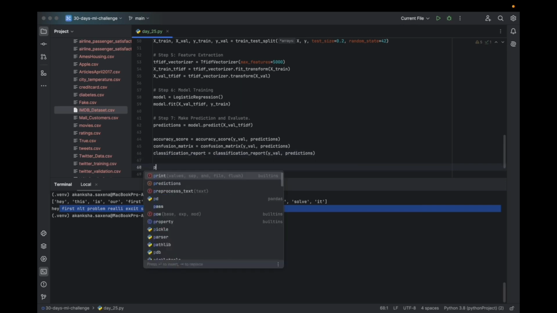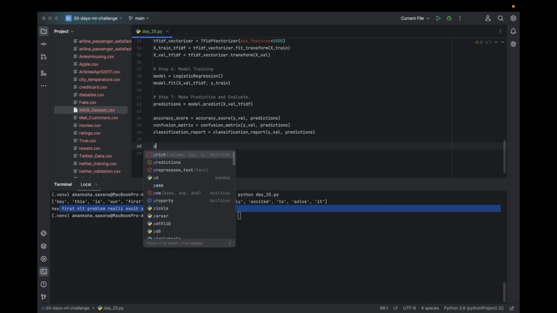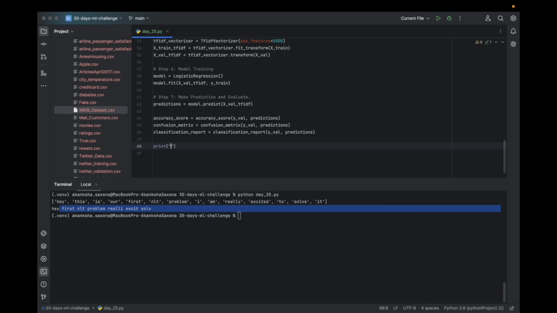Let's print it. Print the accuracy score.